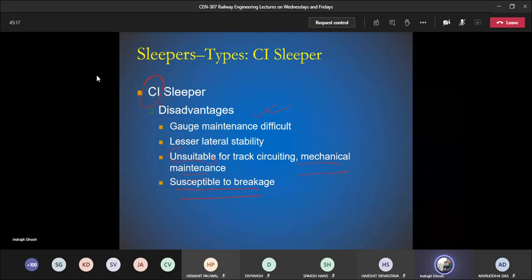This breakage is related to handling and transportation. I said in the case of steel trough slipper there is lesser damage or almost no damage if it falls. But in the case of cast iron slipper, handling and transportation should be done very carefully because it is liable to break.